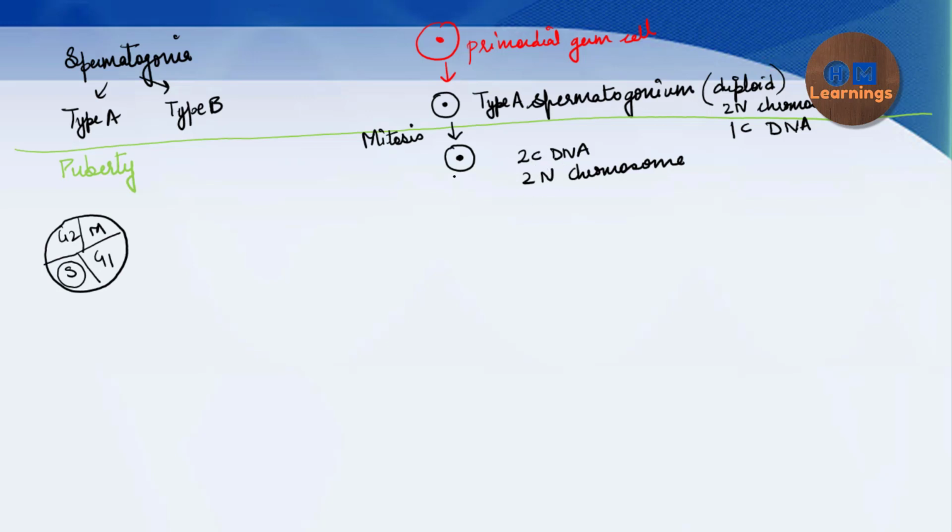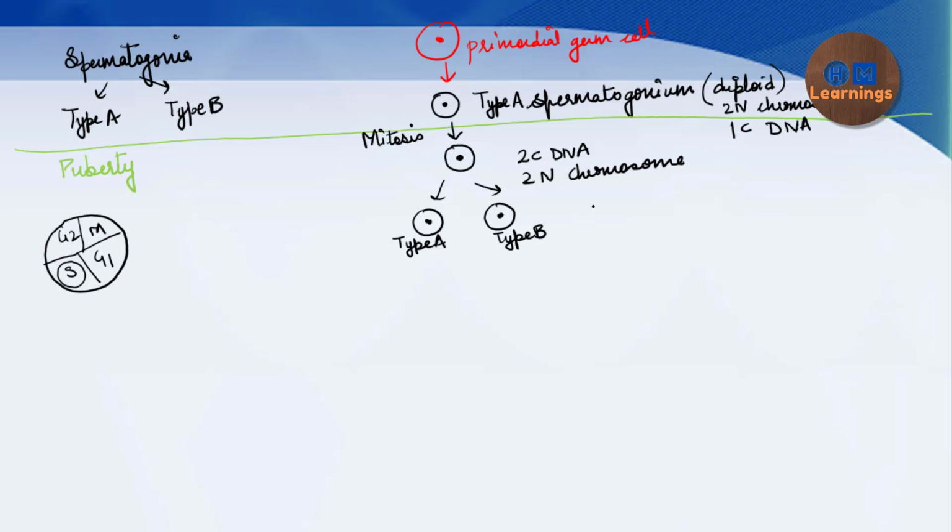Now it enters the M phase, that is the mitotic phase. It has the phases prophase, metaphase, anaphase, telophase, and then karyokinesis and cytokinesis lead to the formation of two daughter cells. One daughter cell is called type A and the other is called type B.